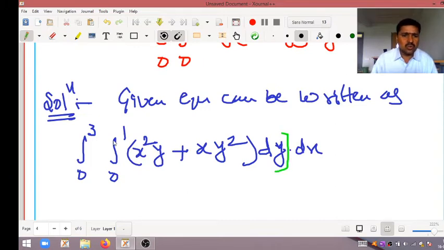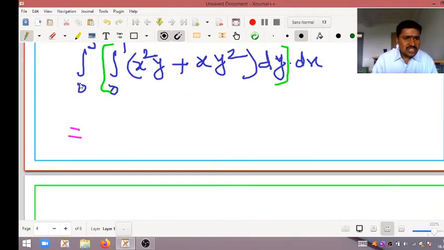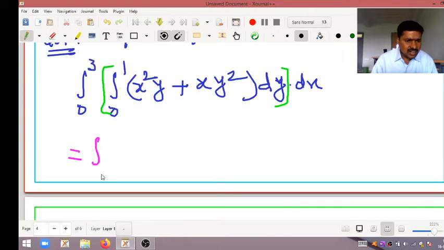Now we do the integration with respect to y. So this integration is as it is, limits also the same, integral 0 to 3. Now we integrate with respect to y. Integral x square dy, here x square is a constant.